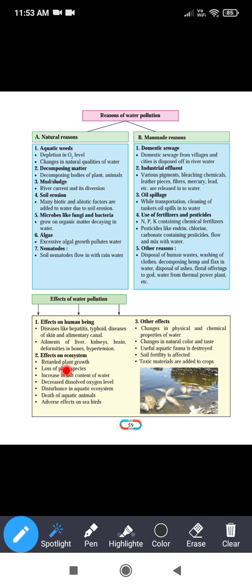Retarded plant growth, loss of plant species, increase in the salt content of the water, decreased dissolved oxygen level, disturbance in aquatic ecosystem, death of aquatic animals, adverse effect on seabirds. Now see here in the figure what is shown: many fishes have died. यहाँ पे बहुत सारी फिशेस मरी हुई दिखाई दे रही है.